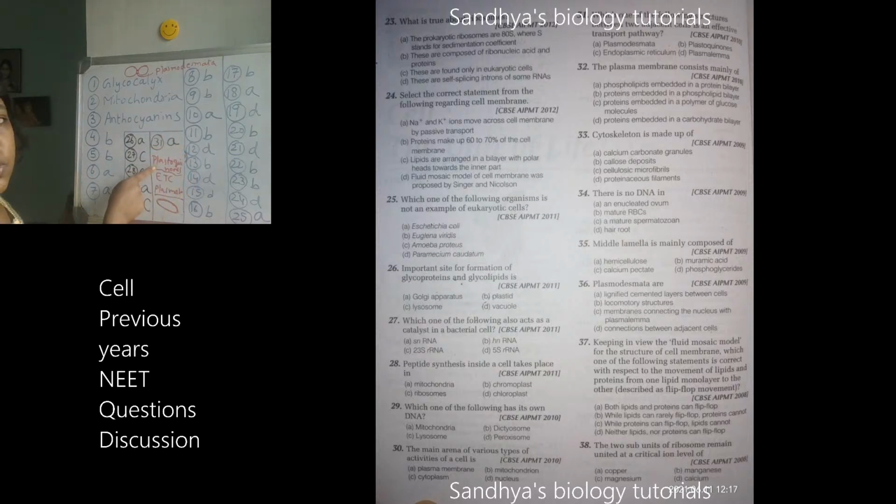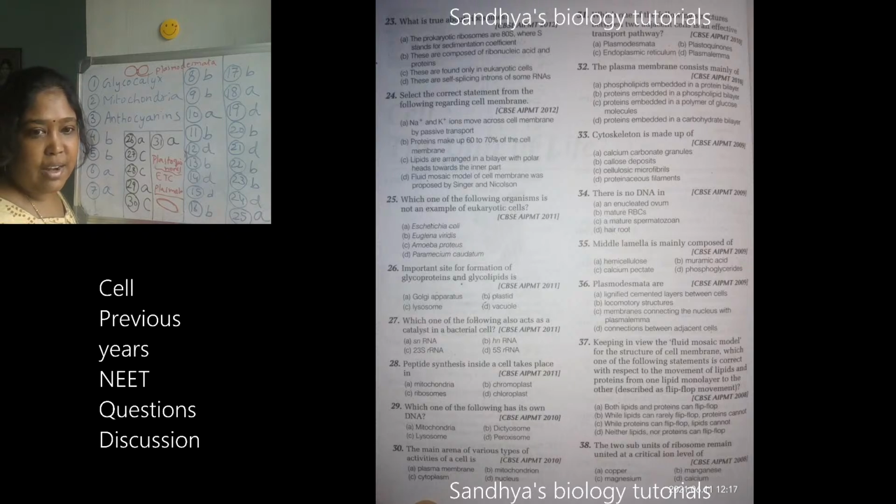And what is a plastoquinone? In plant physiology we will be studying it, and it is one of the components in the electron transport chain. Plasma lemma is the outer covering, whereas plasmodesmata are the pores or openings present on the cells, so that the cells in between can be connected and the transfer will happen. That was the 31st explanation. The 32nd one you have already answered. You have to listen even to what you don't know. 32nd is B. I'll check what the question is.